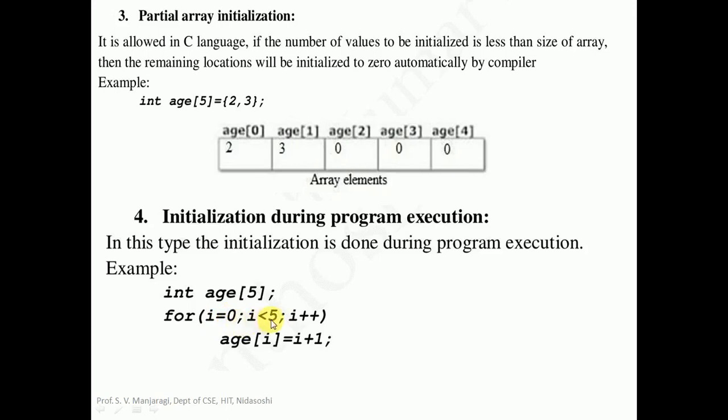Semicolon. The second part is the condition. So what will be the last index here? The last index is array size minus 1. We have to repeat up to array size minus 1. In this case, the array size is 5, so the last index will be 4.